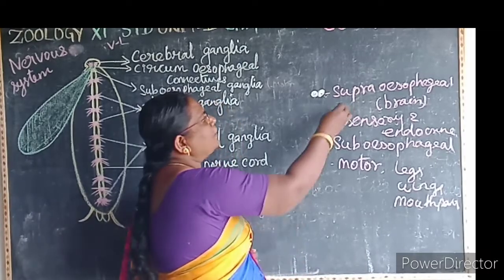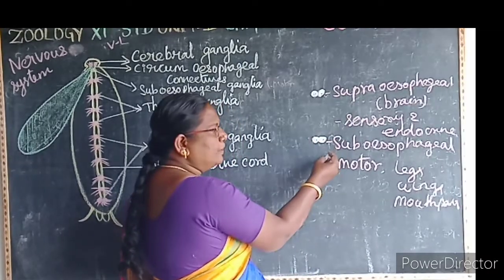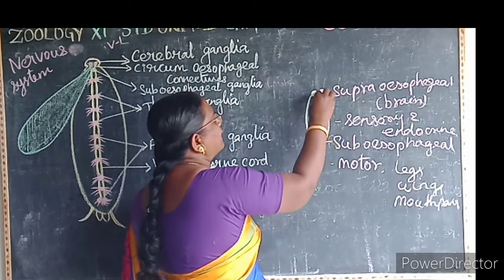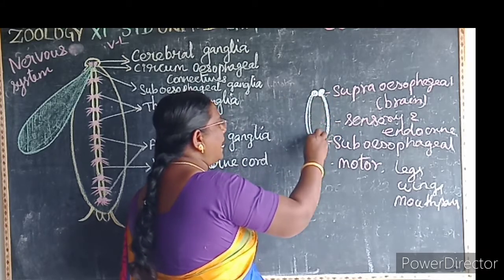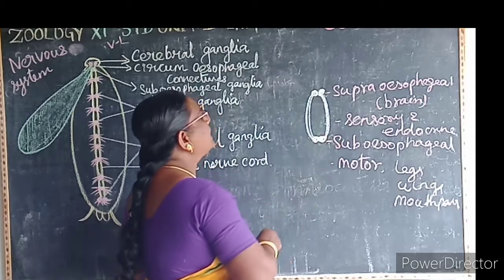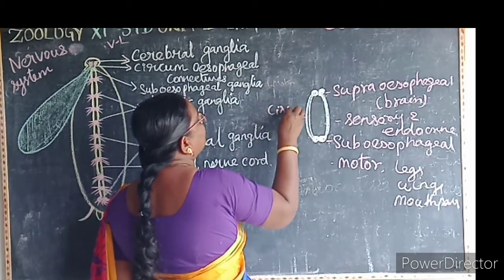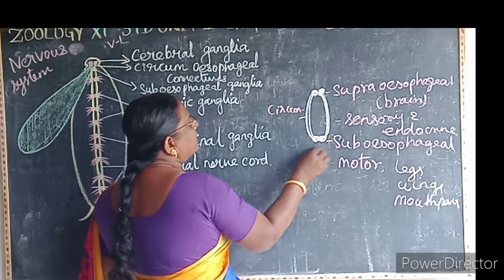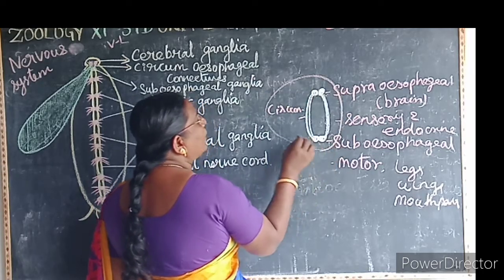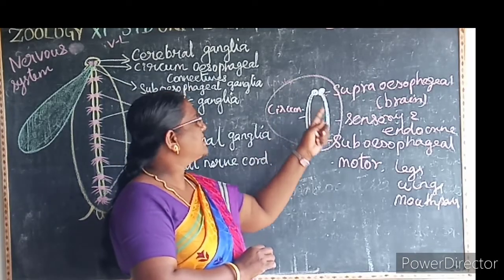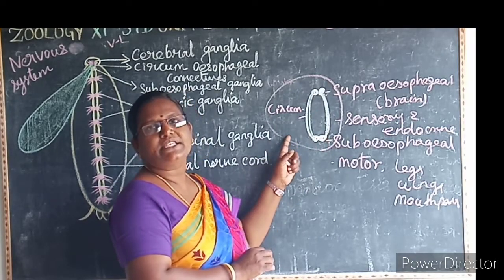Then the supraesophageal ganglion and subesophageal ganglion are connected by a paired nerve, that is known as the circumesophageal connective. So a nerve ring is formed around the esophagus in the head.